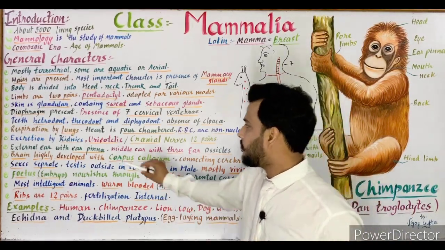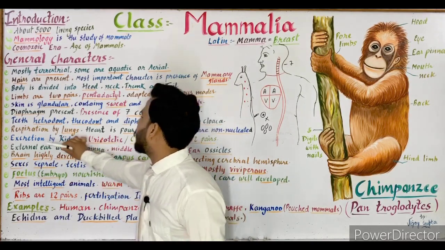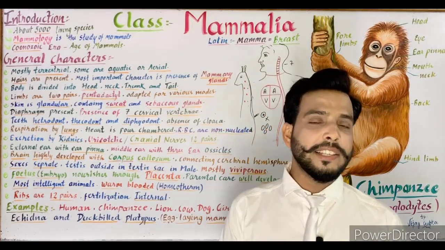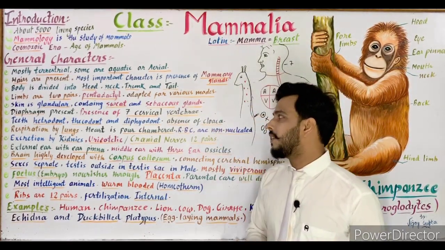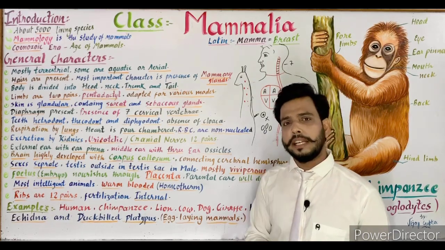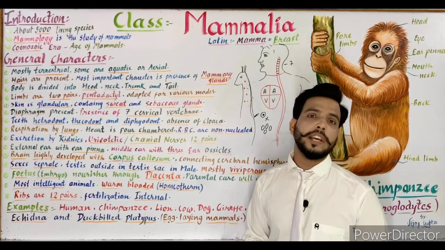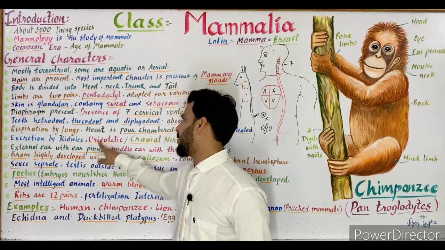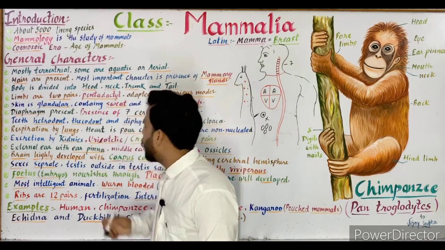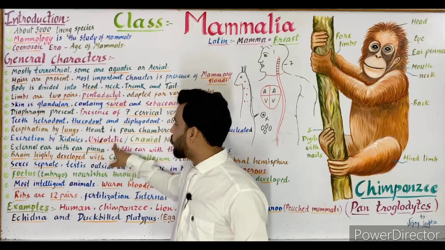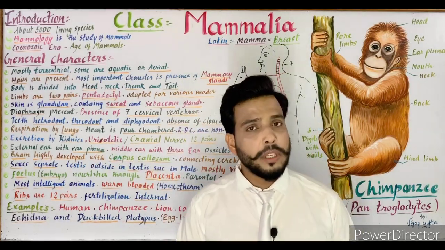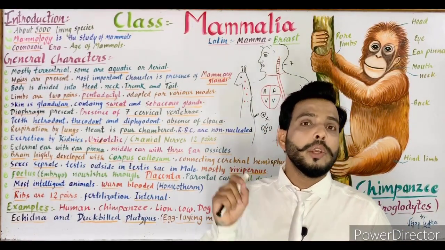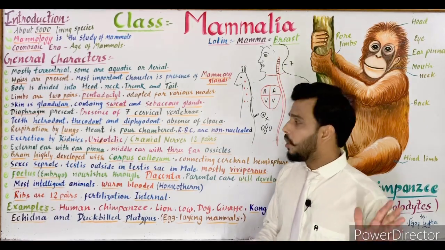Next is excretion by kidneys. Excretion is a phenomenon through which we release the excretory waste of the body. Excretion by kidneys means excretion takes place with the help of kidneys, which are one pair, and the animals are ureotelic. Ureotelic means when the animal excretes urea as its excretory waste, then the animal is known as ureotelic. So all mammals are ureotelic.